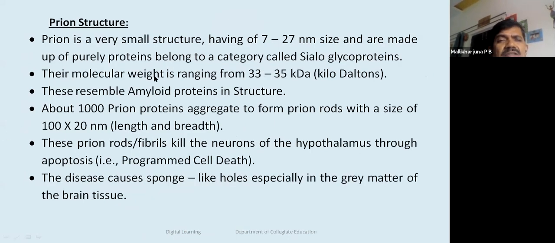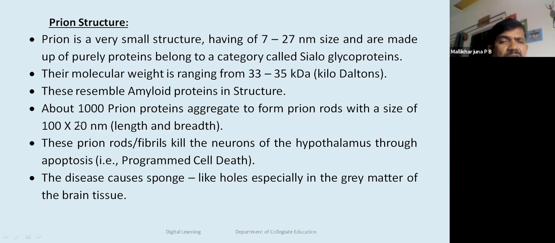Prion is a very small structure of 7 to 27 nanometer size and is made up purely of proteins, belonging to a category called glycoproteins. Their molecular weight ranges from 33 to 35 kilodaltons, and these resemble amyloid proteins in structure.